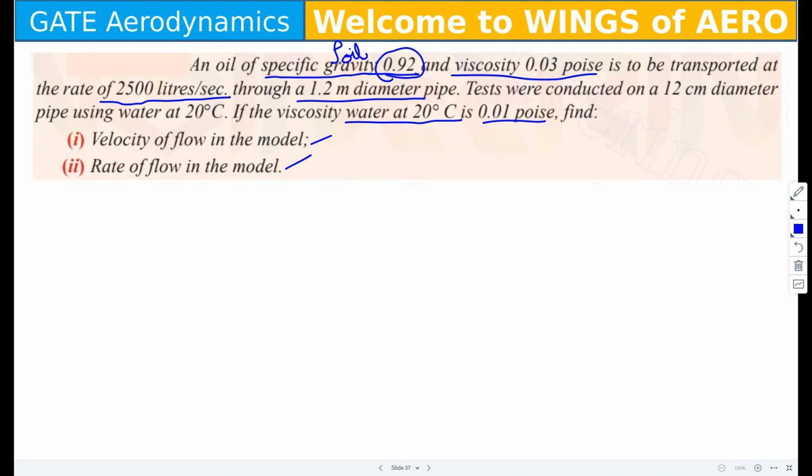Okay, so what they have given, now here we will apply, first I will give you the example of the model law of Reynolds number.